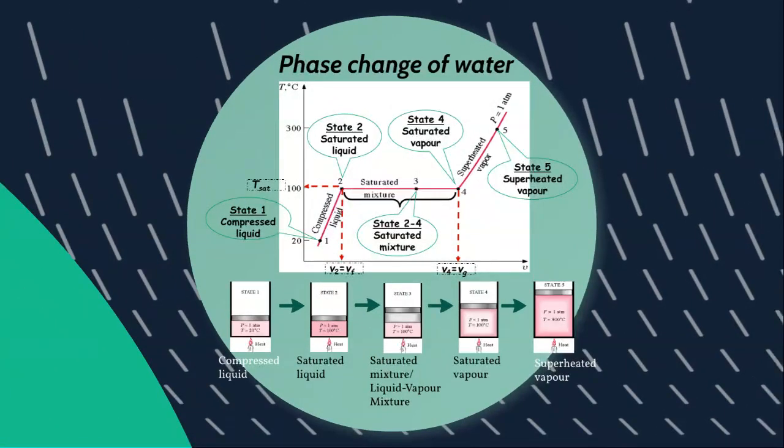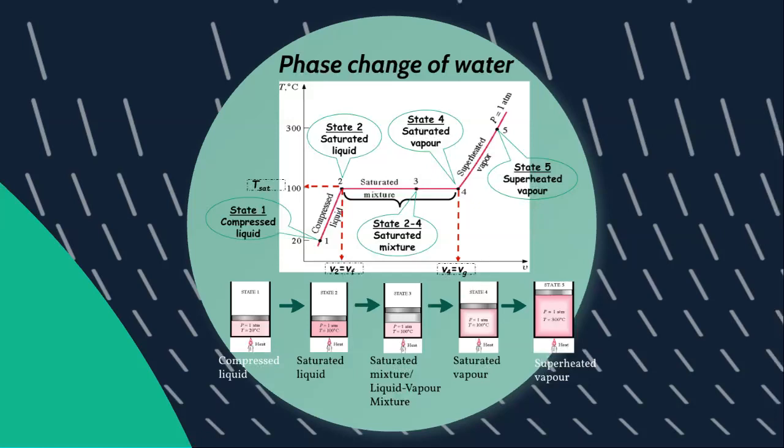The first part here takes an example of phase change that happens for water upon heating. The figure shown here is the temperature versus specific volume diagram of water during the vaporization process that happens at atmospheric pressure of 1 atm. The water at the initial stage, stage 1, which is at 20 degrees C, is at the compressed liquid state. This compressed liquid is heated up to 100 degrees C, where it reaches saturated liquid state 2, where it is about to enter the vaporization stage.